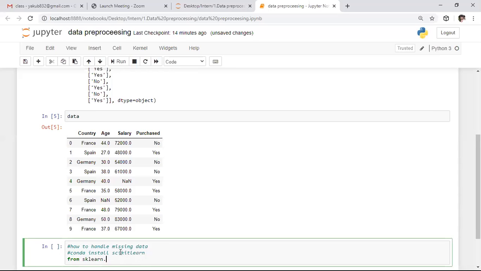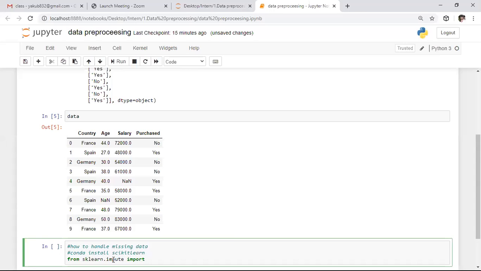To handle the missing data in the sklearn package, we have the impute library. In this impute library, we need to import the class called SimpleImputer.